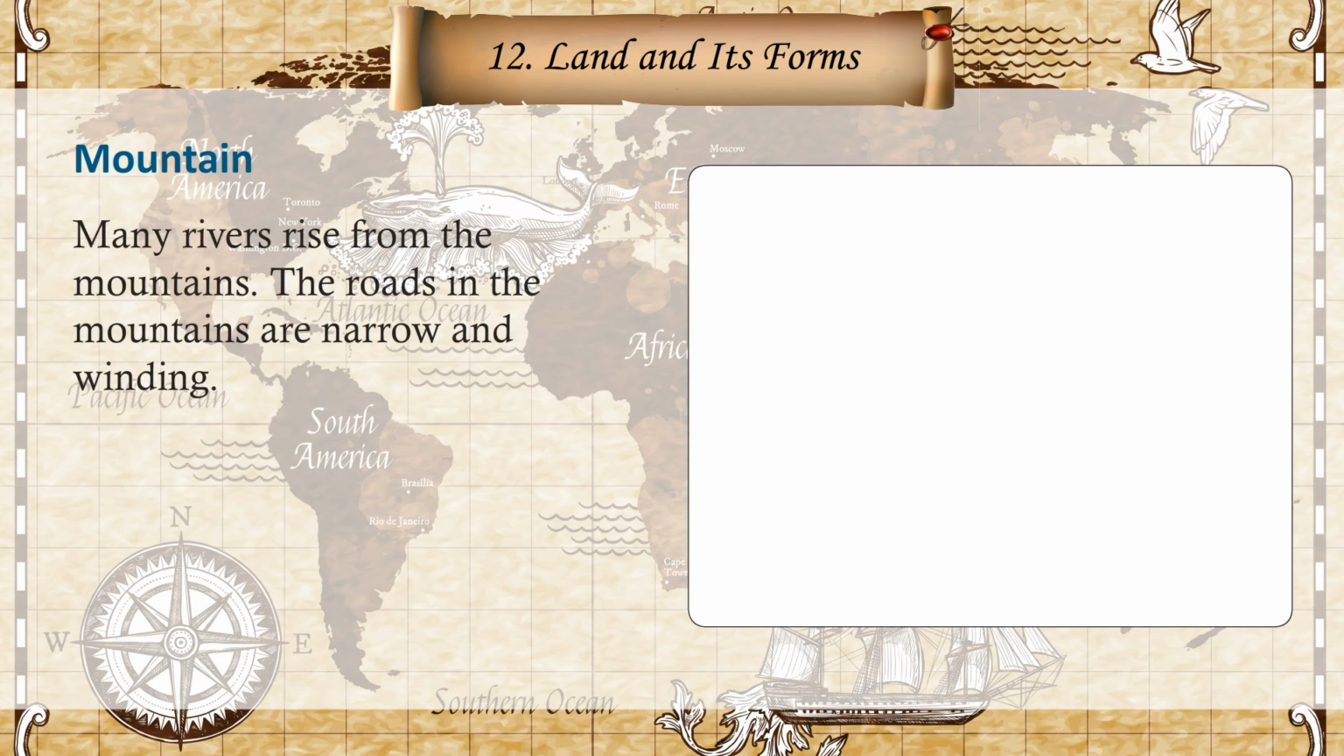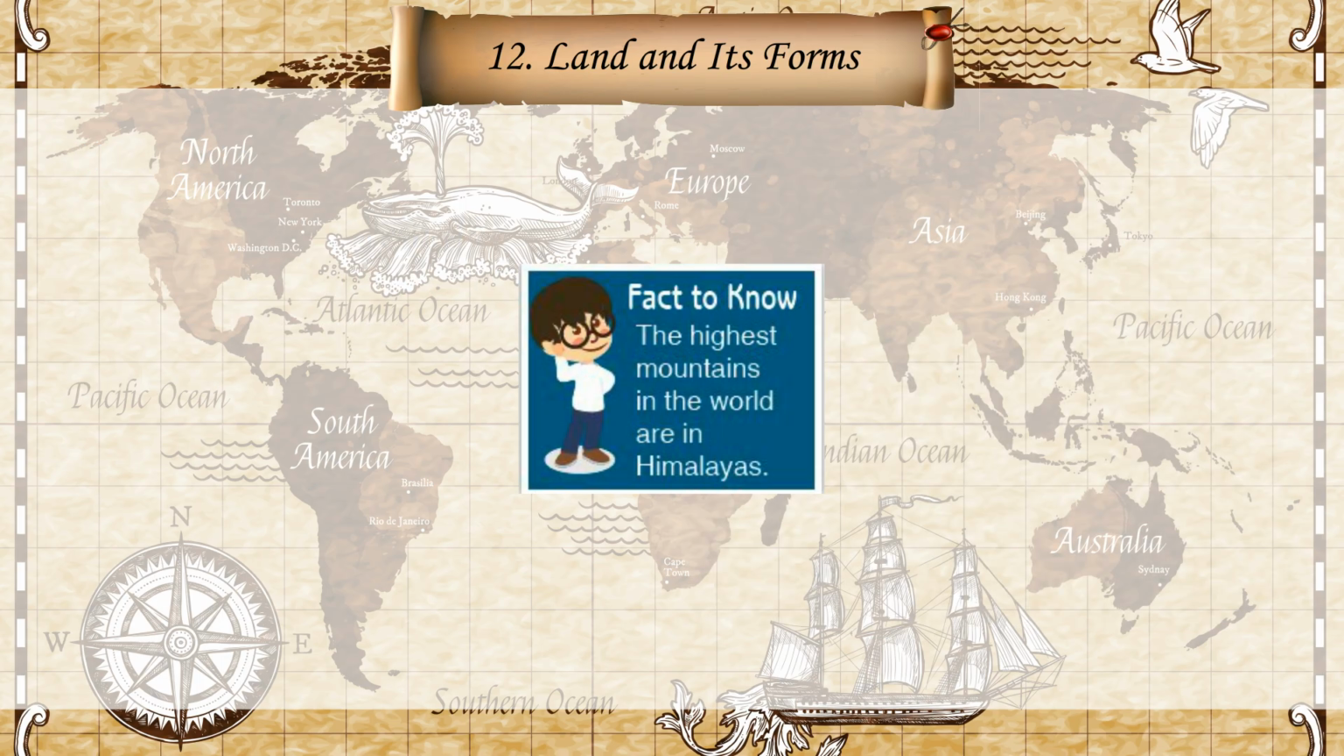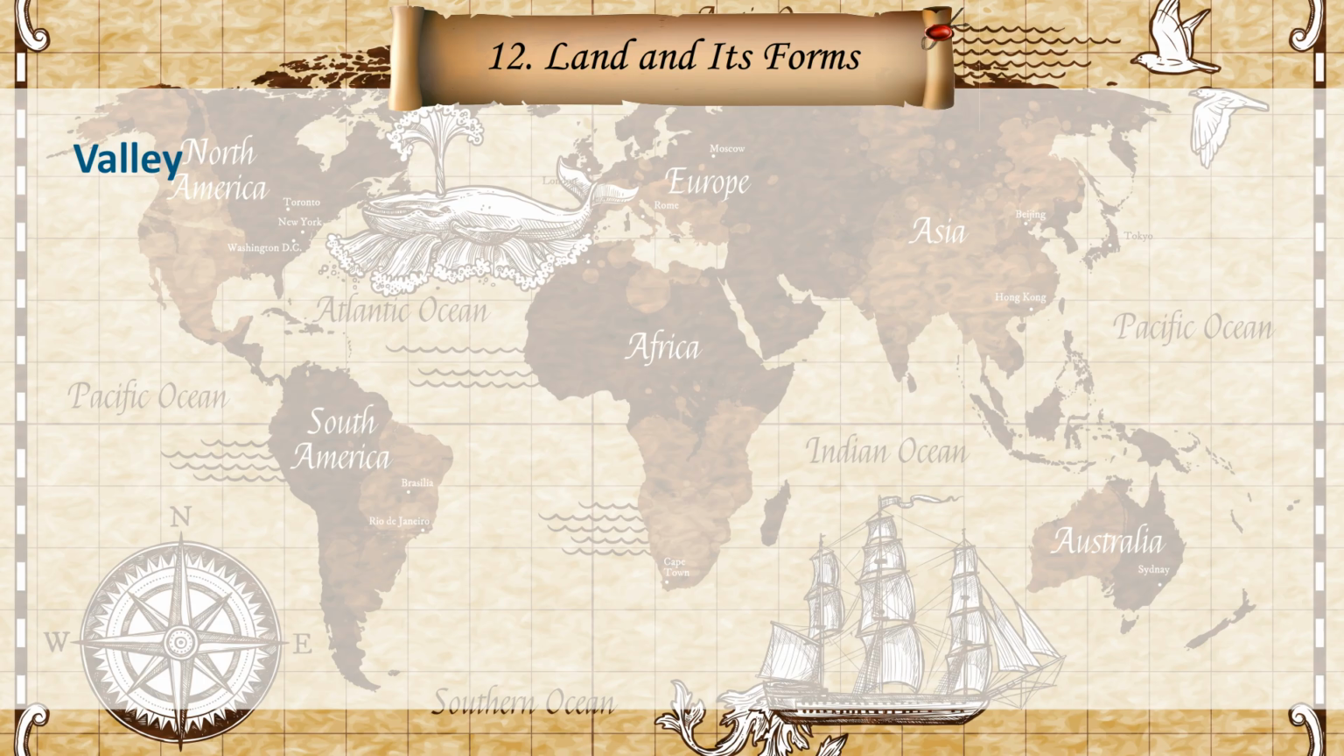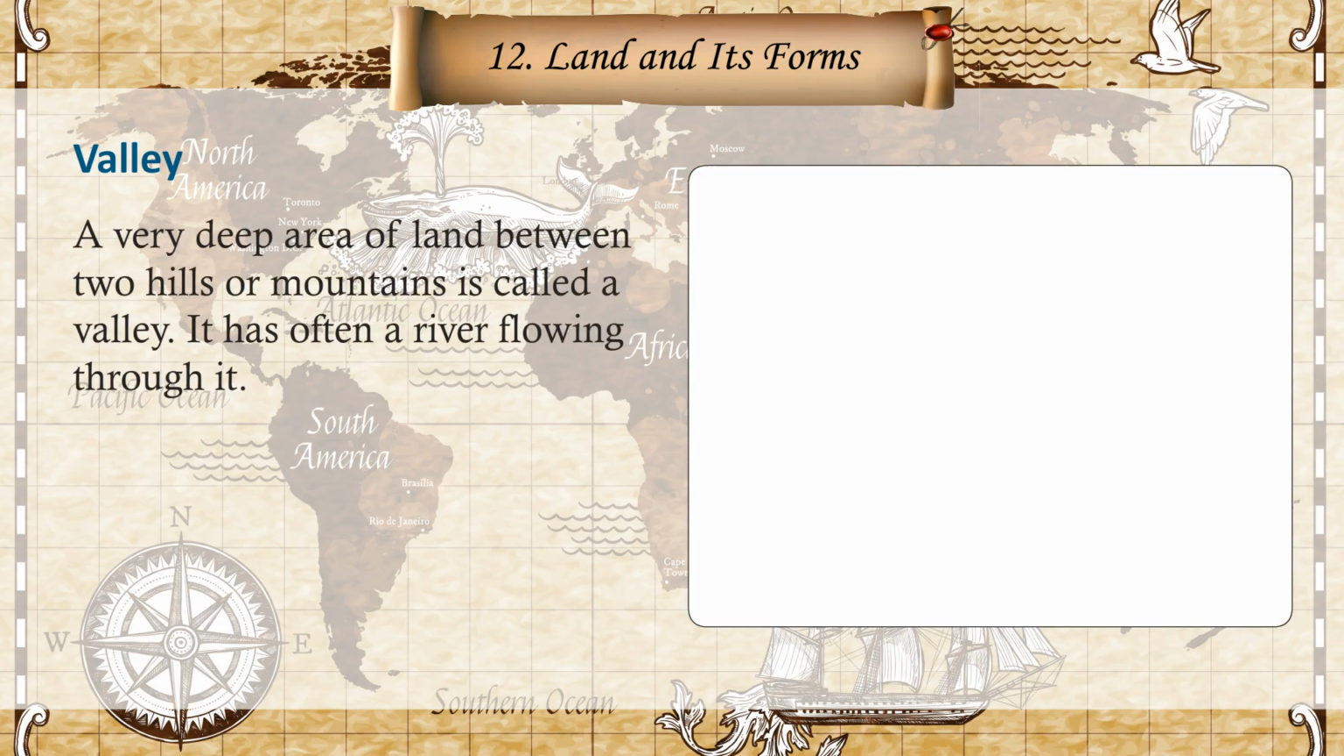Many rivers rise from the mountains. The roads in the mountains are narrow and winding. Fact to know. The highest mountains in the world are in the Himalayas. Valley. A very deep area of land between two hills or mountains is called a valley. Often a river flows through it.